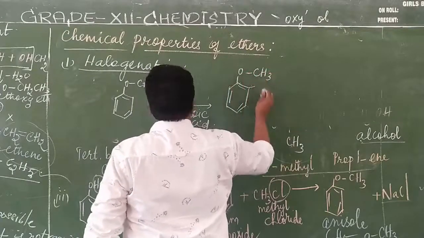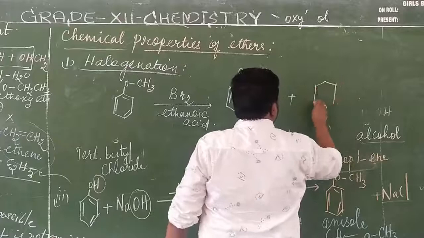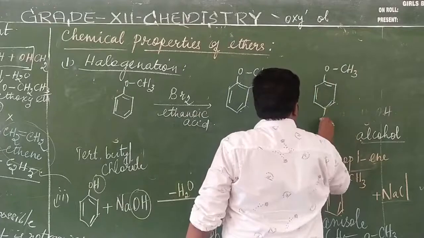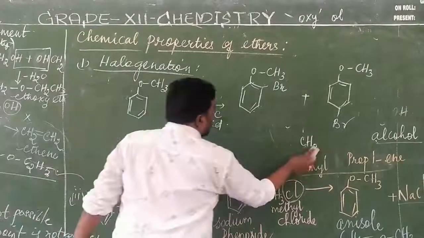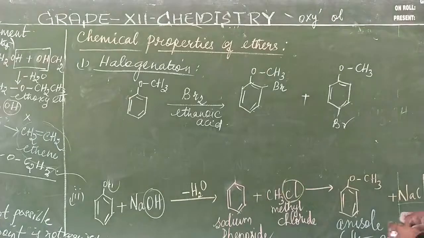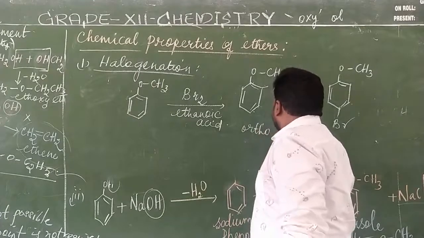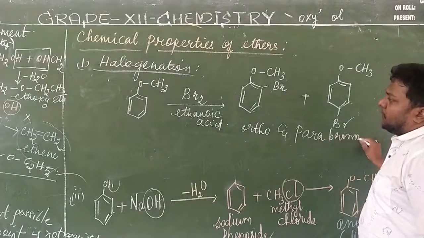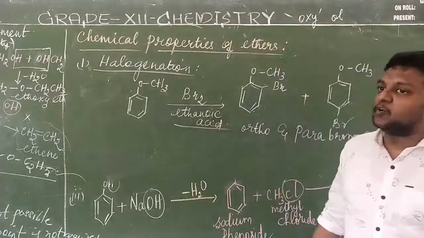OCH3 bond Br plus benzene ring with bond OCH3 Br. So the name of the compound is what? We are calling it ortho and para bromoanisole. The name of the compound is ortho and para bromoanisole. This is general. Just remember the catalyst.